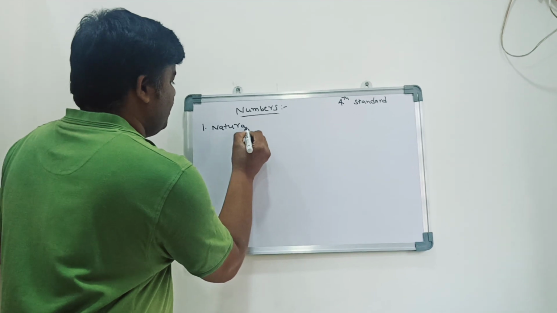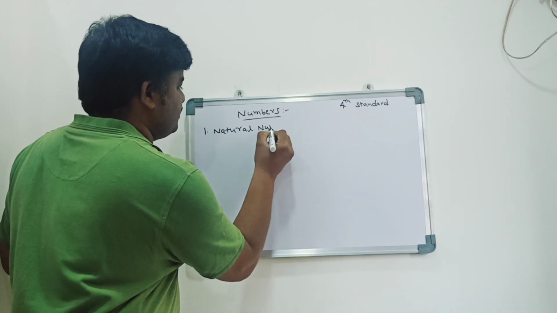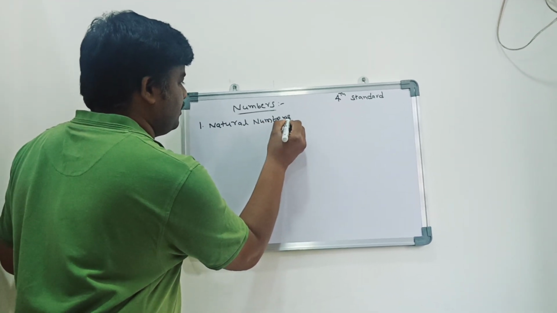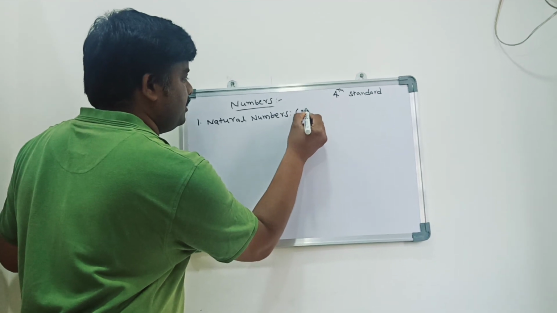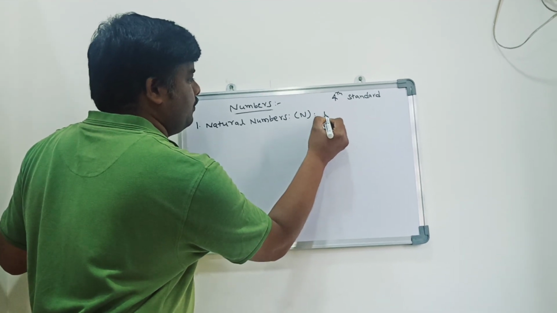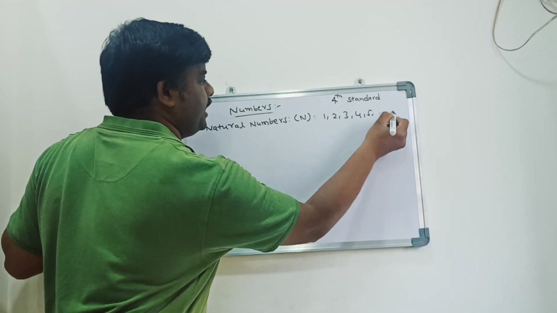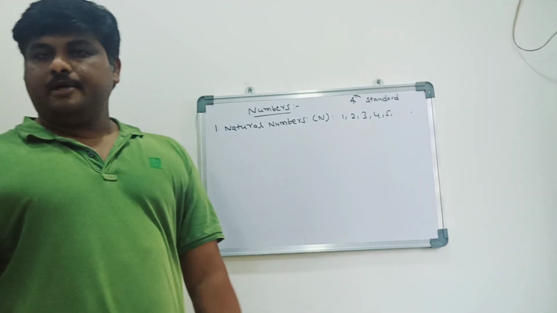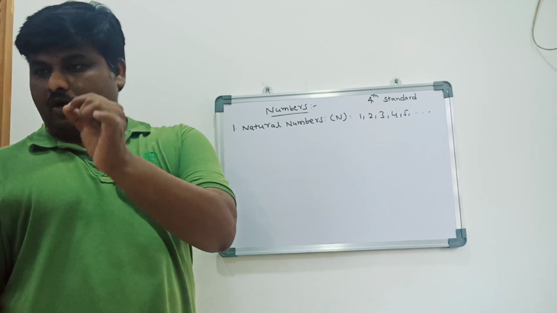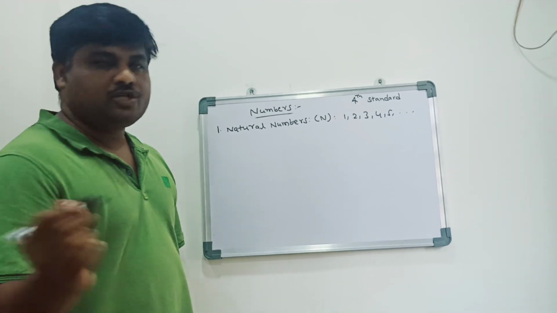Natural numbers are indicated with N: 1, 2, 3, 4, 5 like that. So if the number starts from 1, then we call the numbers natural numbers.